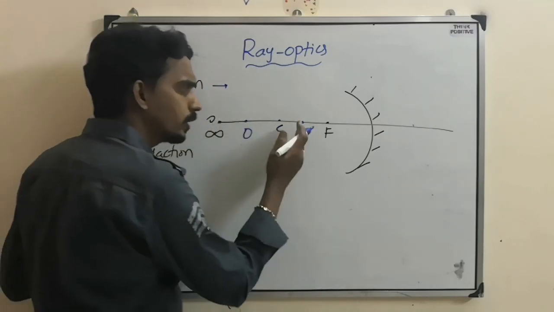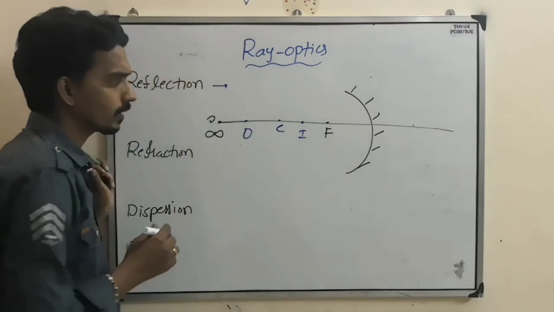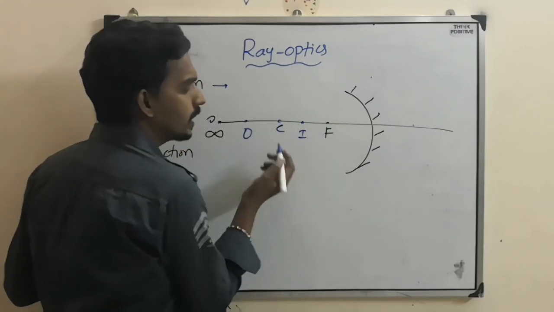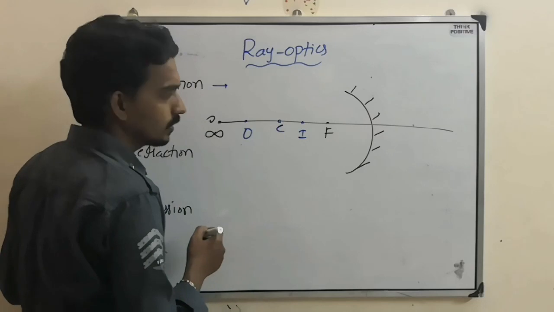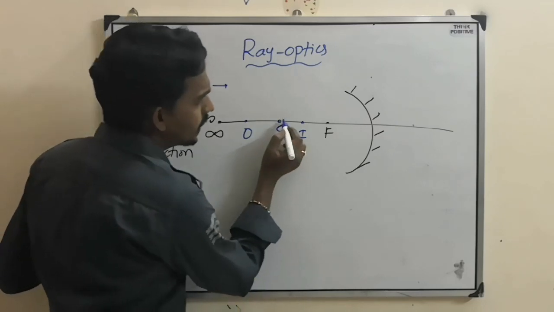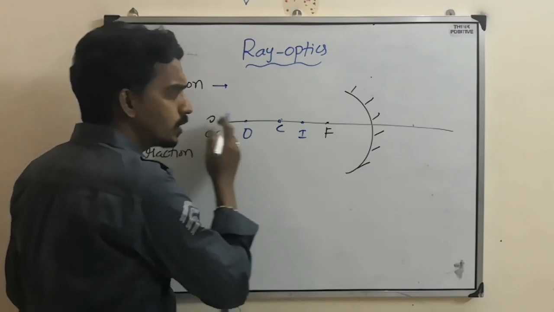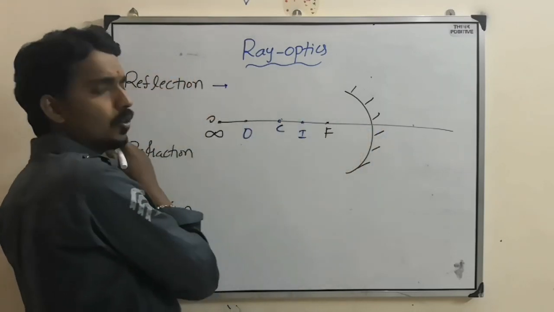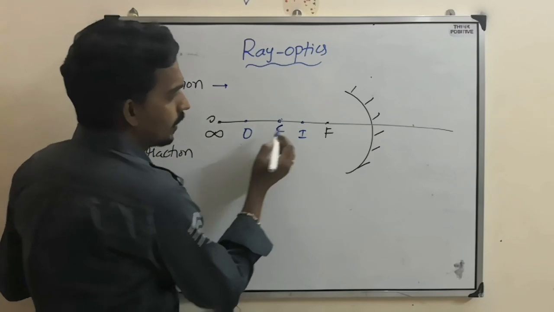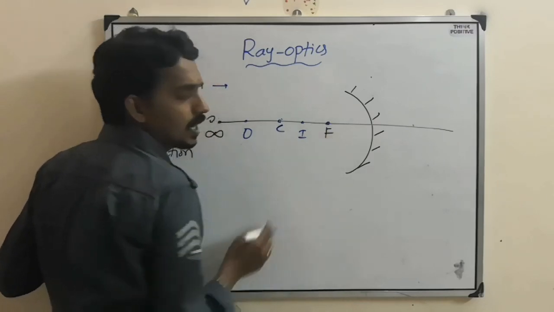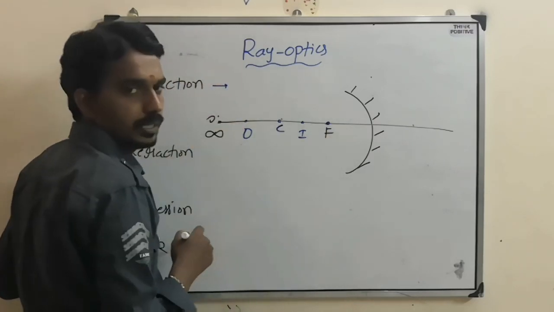As you are moving the object towards the mirror, the image will move away. Now when the object is at the center, the image is also at the center. Then when the object is between center and focus, the image will go beyond the center. Because the object is moving closer, the image will move far away. Now when the object is at focus, the image is at infinity.